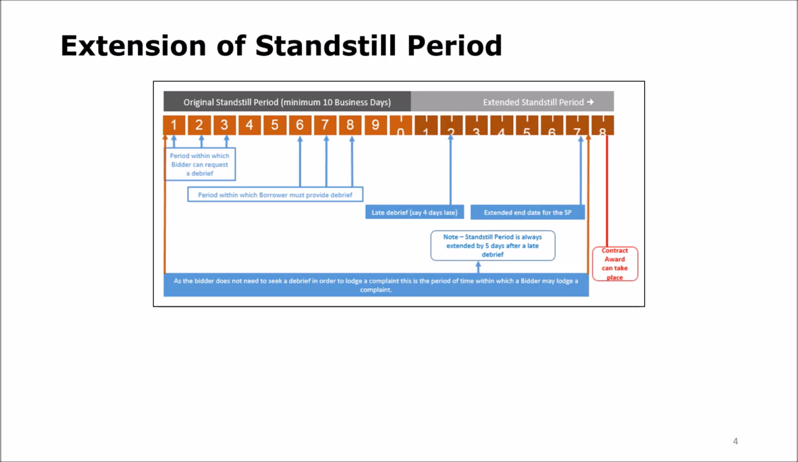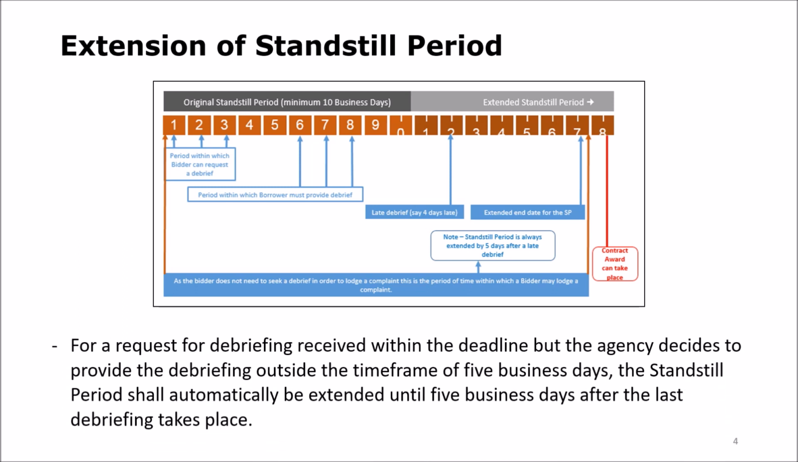Extension of standstill period. Where a request for debriefing is received within the deadline of 3 business days upon the receipt of the notification of intention to award, for justifiable reasons, the agency decides to provide the debriefing outside the timeframe of 5 business days. In such case, the standstill period shall automatically be extended until 5 business days after the last debriefing takes place. The agency shall promptly inform, by the quickest means available to all bidders, of the extended standstill period. In the meantime, the agency shall notify the bank via STEP.